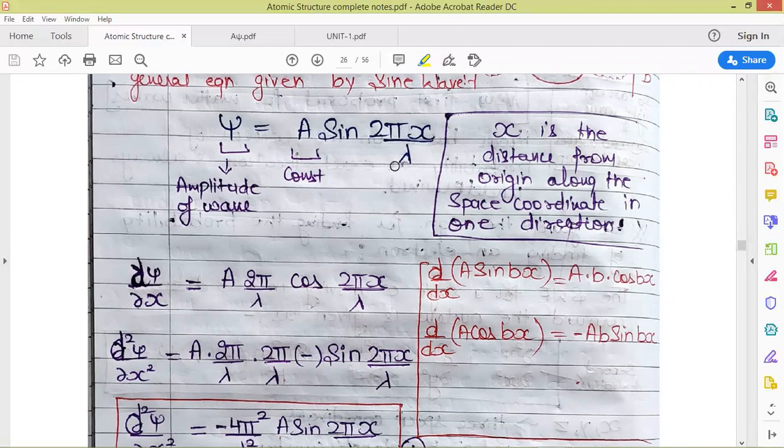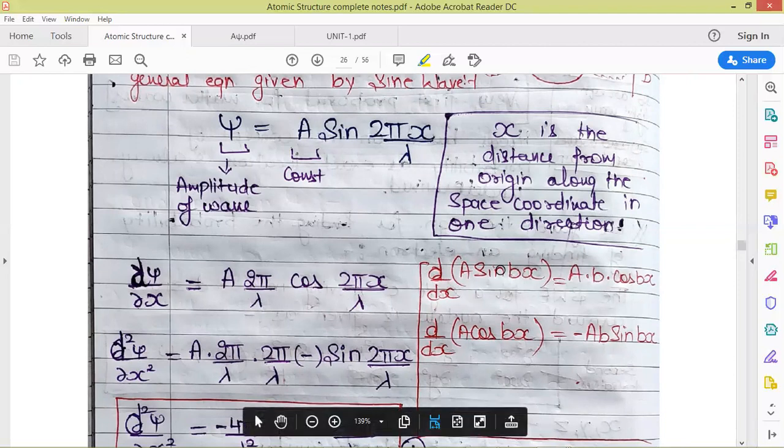So psi is this, and when we take the complete derivative of this, the first derivative of the product of any two things is given by, if A is constant, it will come out as it is, and the first derivative of sine bx will be b cos bx. So it will be multiplied by A and the solution will be Ab cos bx. Here b stands for 2 pi by lambda, x is same. So d psi by dx comes out to be A 2 pi by lambda cos 2 pi x by lambda.